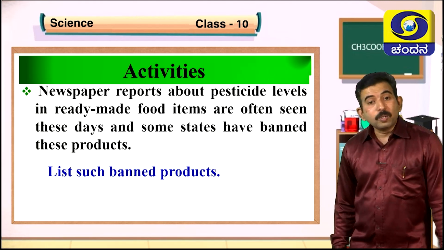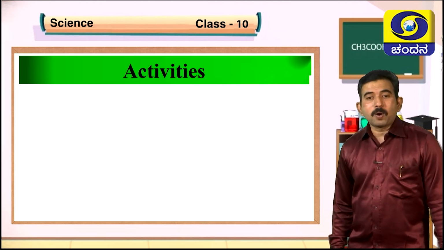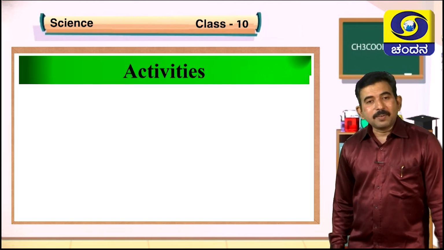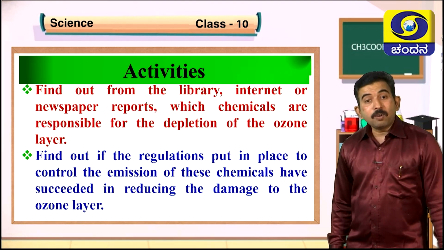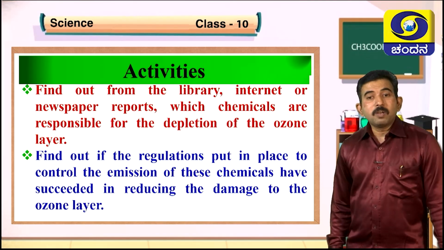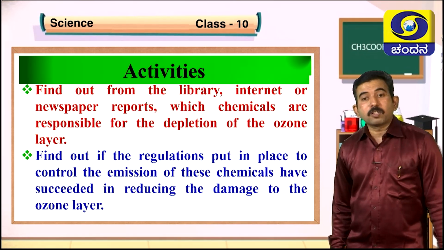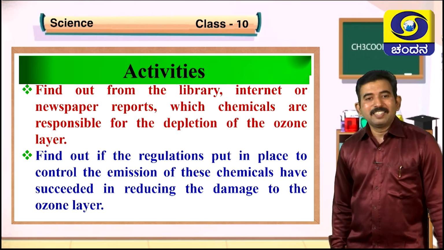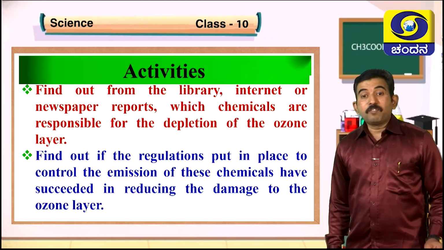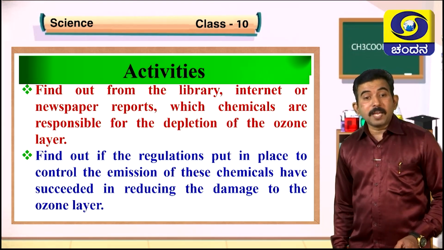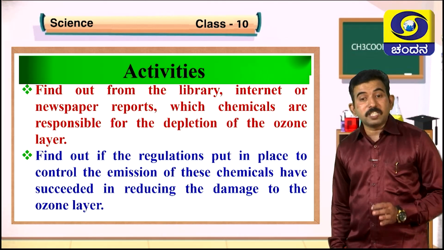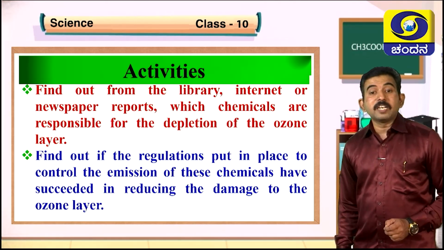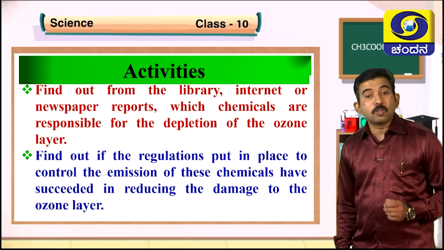So you have to list such banned products. Second activity, find out from the library, internet or newspaper reports which chemicals are responsible for the depletion of the ozone layer. Find out if the regulations put in place to control the emission of these chemicals have succeeded in reducing the damage to the ozone layer.